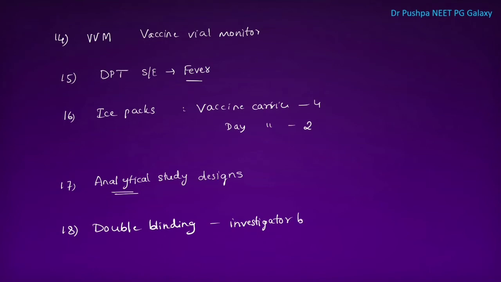Investigator bias. We should not disclose to the investigator which group has taken placebo and which group has taken treatment. Even the investigator doesn't know which group has taken placebo and which group has taken treatment. This double blinding is to eliminate investigator bias.